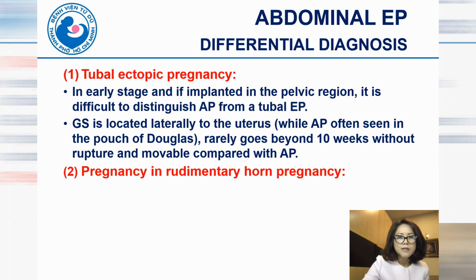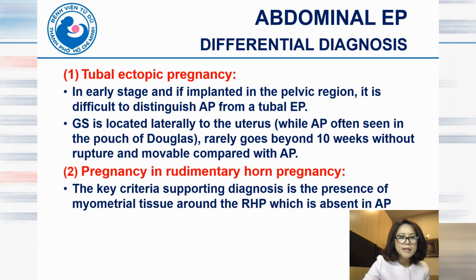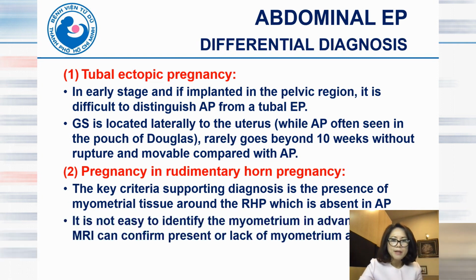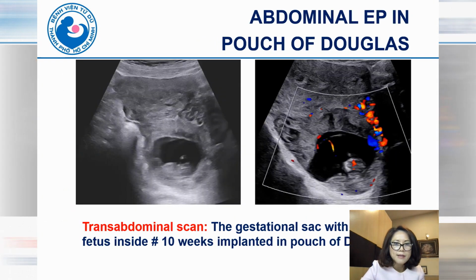The second differential diagnosis is pregnancy in a rudimentary horn. The key criterion supporting the diagnosis is the presence of myometrial tissue around the rudimentary horn pregnancy, which is absent in abdominal pregnancy. However, it is not easy to identify the myometrium in an advanced stage, so MRI can confirm the presence or lack of myometrium and help to differentiate between abdominal ectopic pregnancy and rudimentary horn pregnancy.